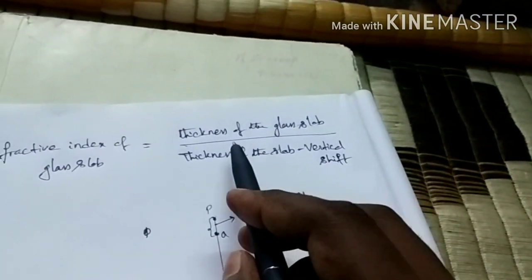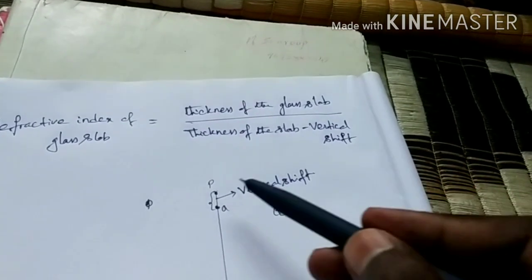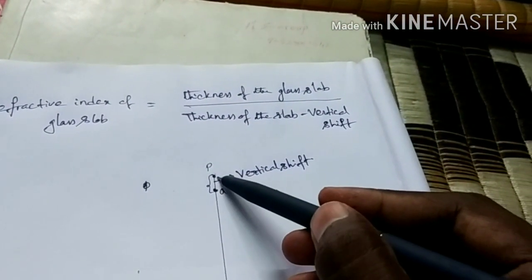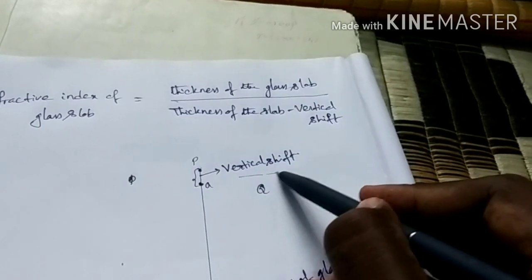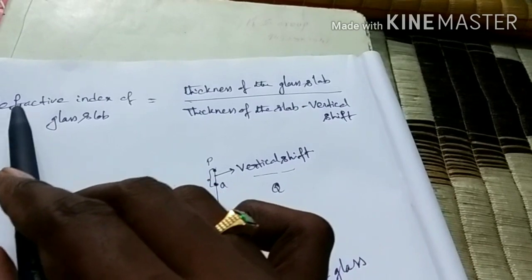With this formula we can find the refractive index of the glass slab. What is vertical shift? The distance between P and Q is called the vertical shift.